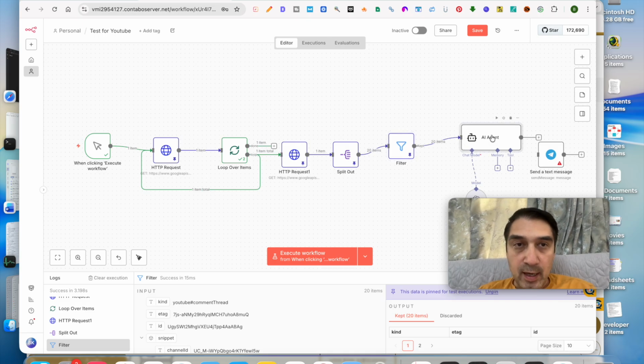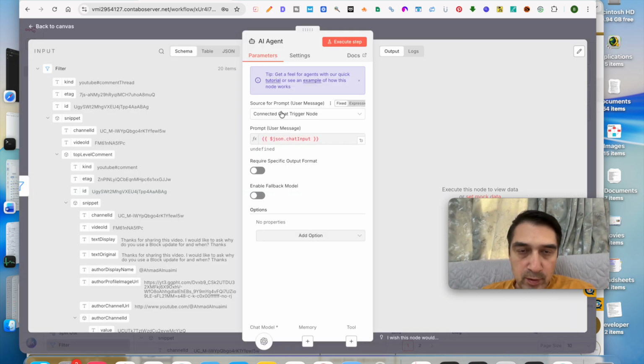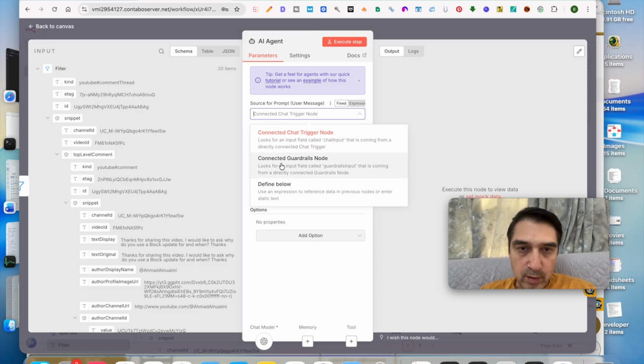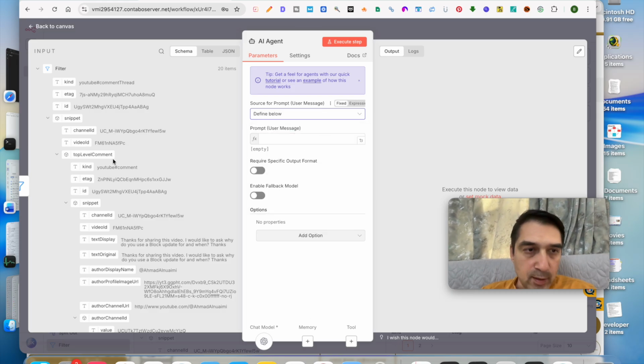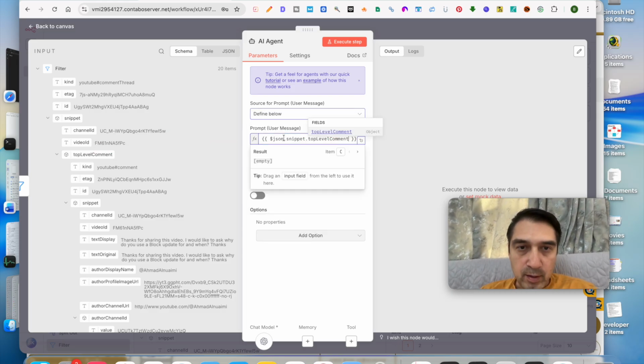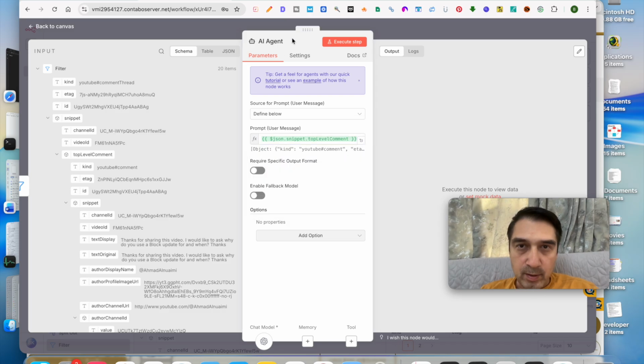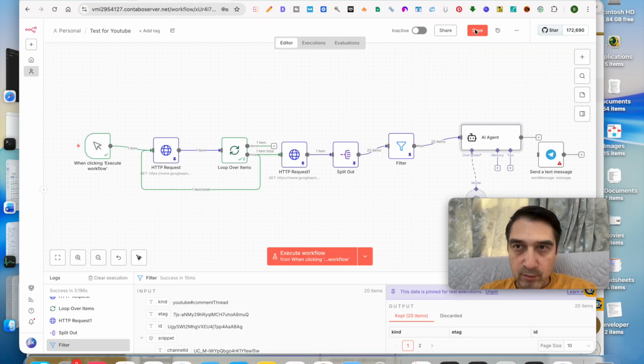Now we're going to give the AI agent a couple of instructions. I'll copy and paste the instructions and I'll show you what it does. What we're going to do here is connect, sorry, you want to do a define below, and then you insert the top level comment. So we're passing the top level comment from the previous node into the AI. I'll go back on this. So we're done. Click save. Make sure you save, because there have been instances where my server restarted and I actually lost all of my workflow.